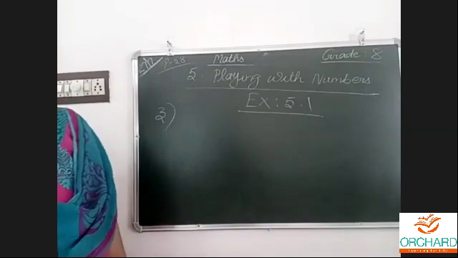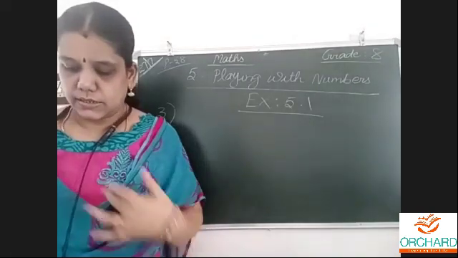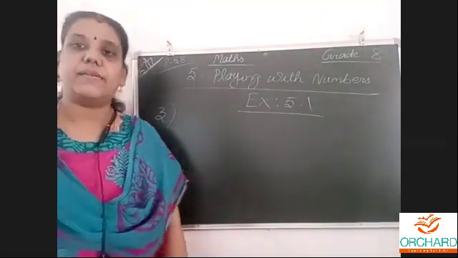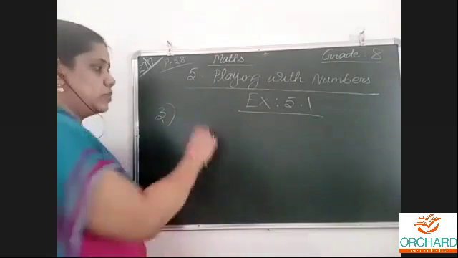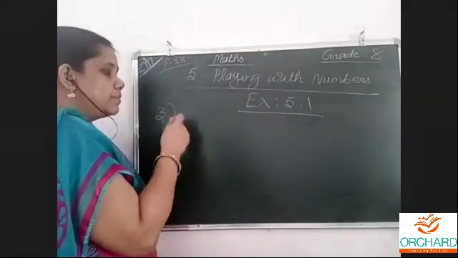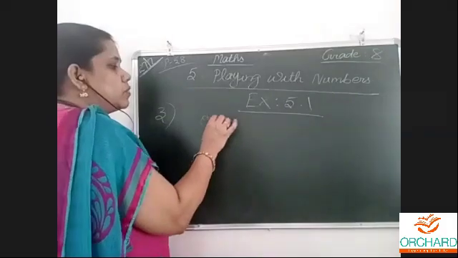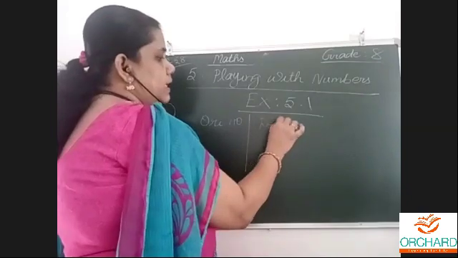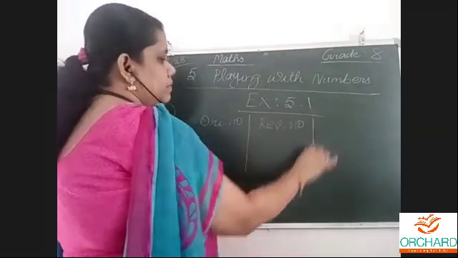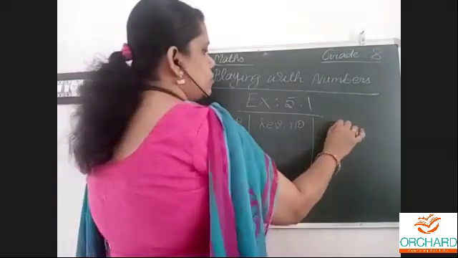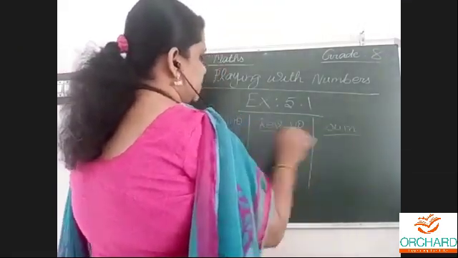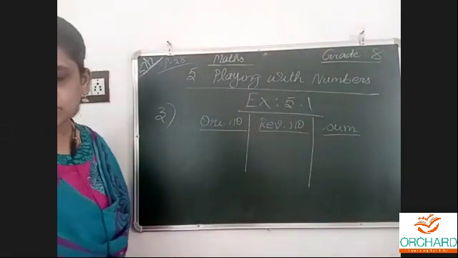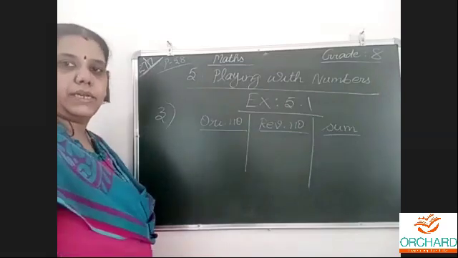Take any 2-digit number, reverse the digits. Show that the sum of the two numbers is a multiple of 11. Just now I showed you using an example sum. Now also the same thing. Original number, then the reversed number. What we used to do, 2-digit number only, no? Earlier it was difference, now it is sum.